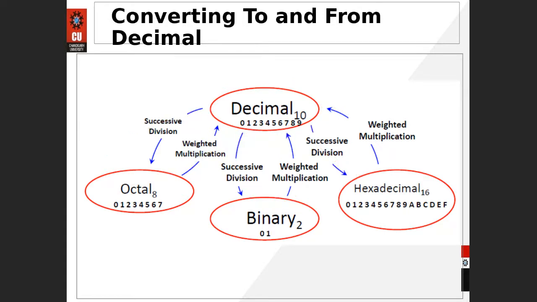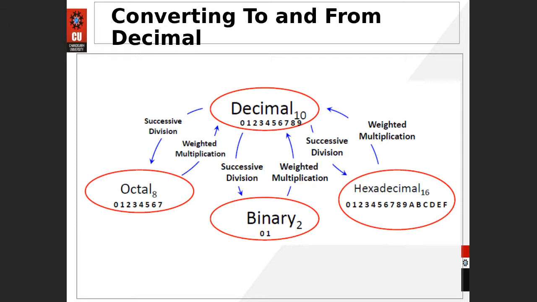Otherwise, you could also do the conversion between these numbers. So any combination is possible. Whenever you require to convert decimal to any other, octal to binary, binary to hex, hex to octal, binary to octal, whatever you want, that could be done. Okay, so some specific methodology could be adopted to do the same.